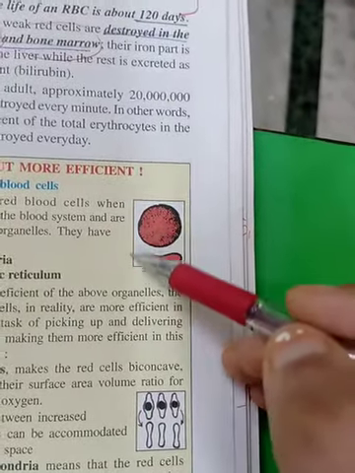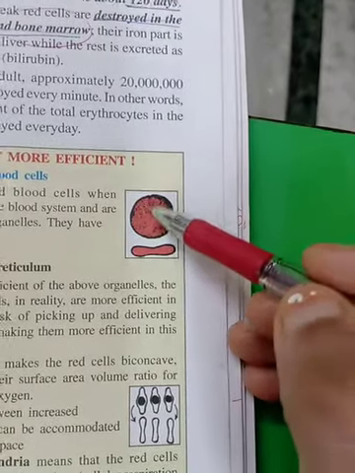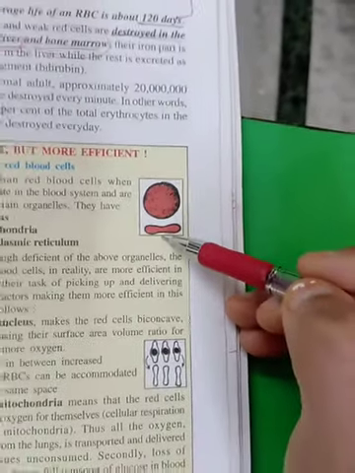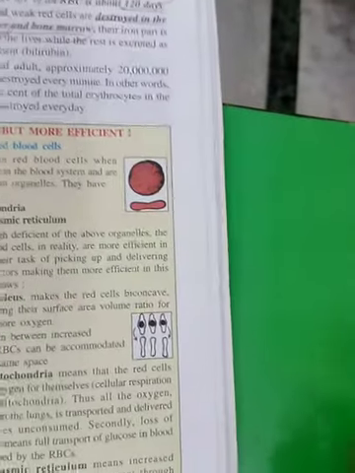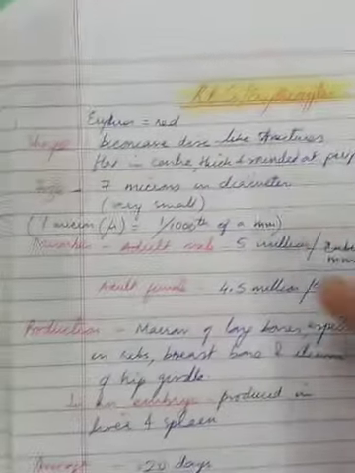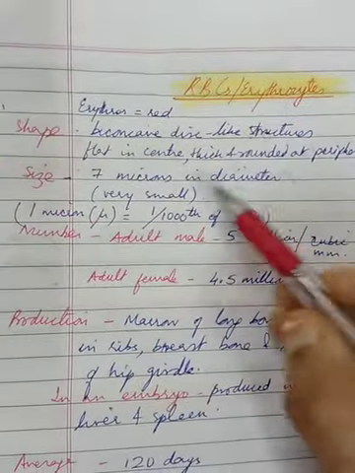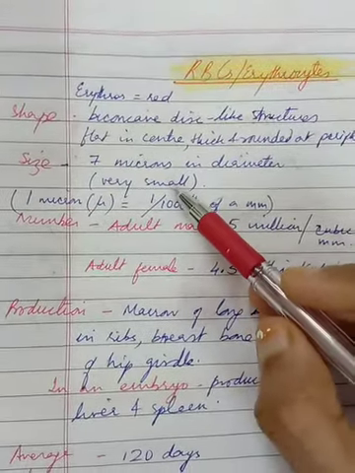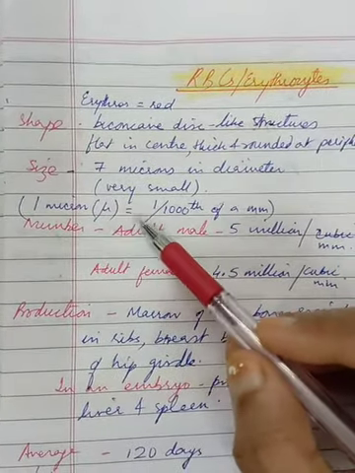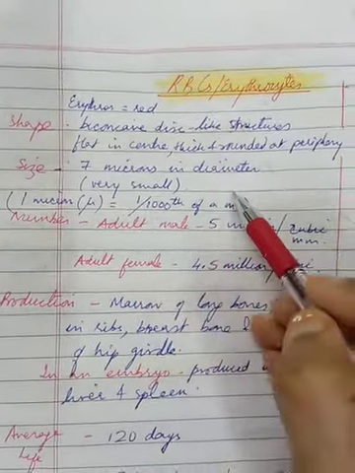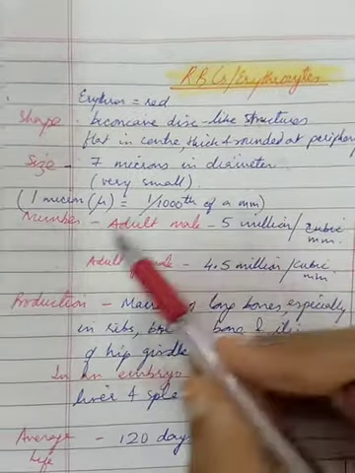Or if you take a hollow plastic ball, press it from the top and the bottom with both your palms, whatever shape the plastic ball acquires is the shape of a red blood cell. Diameter: 7 microns, which is a very small measurement. 1 micron, the sign like this, mu, means 1 by 1000th of a millimeter, right?